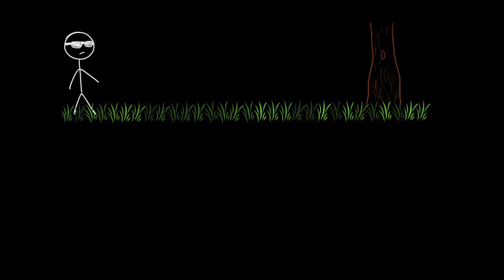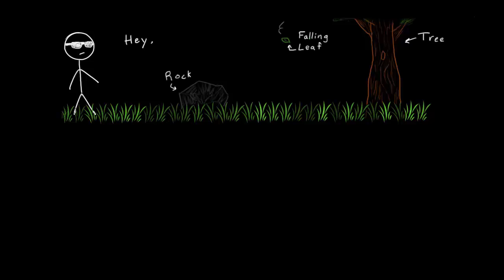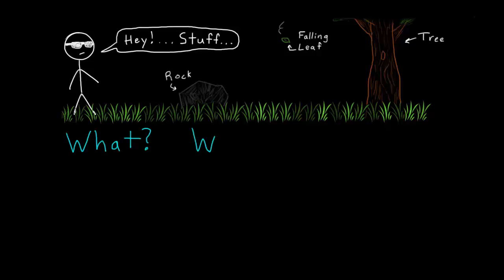Let's put on our scientist goggles and try to understand the world. When we look at the world, the first thing we notice is that there's a bunch of stuff around us, and some of the stuff is moving. That may not seem like a very profound statement, but it shows we already know which basic questions we can ask and answer about nature. These questions are what, where, and when.